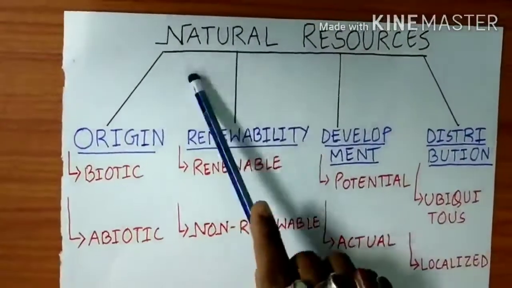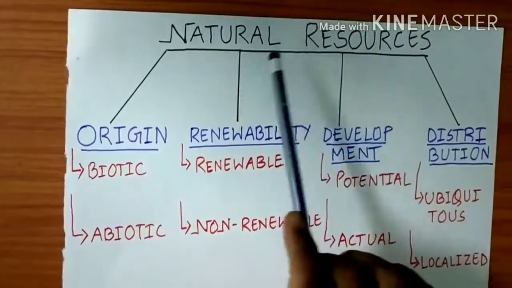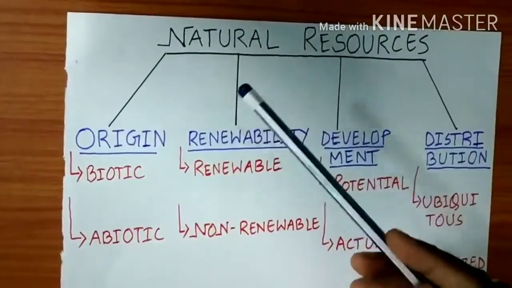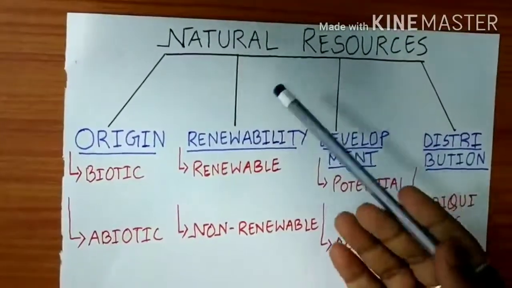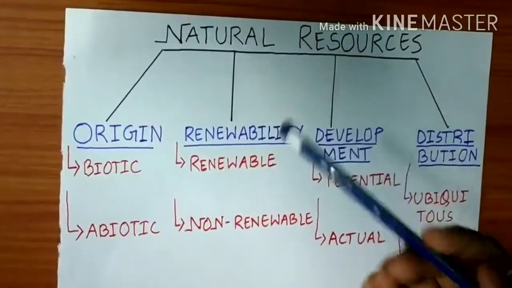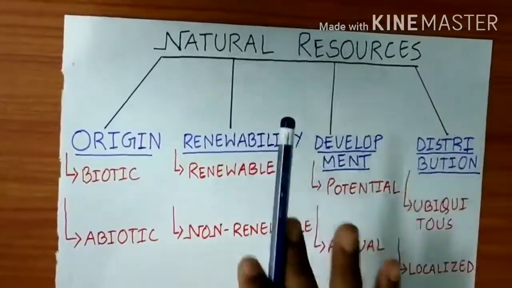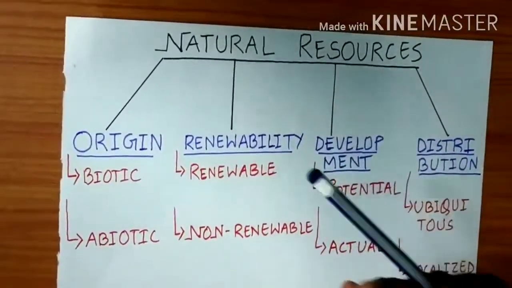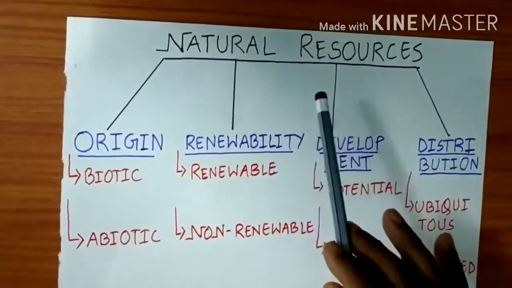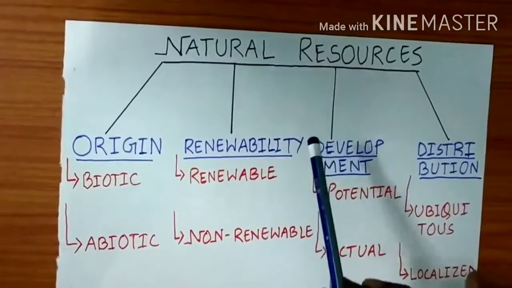So here come natural resources. Now, what are these natural resources? The resources that we get from nature, such as land, water, air, soil, minerals, natural vegetation, sunshine, and different kinds of fossil fuels. So all these things come under natural resources, as they are all derived from nature.